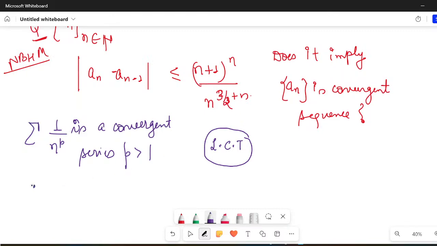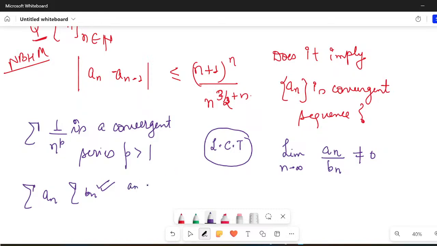Let's say you have a series summation a_n, and another series summation b_n. You are sure about the convergence of b_n, but not sure about the convergence of a_n. Both are positive term series, a_n greater than 0 and b_n greater than 0, so I can use the limit comparison test.